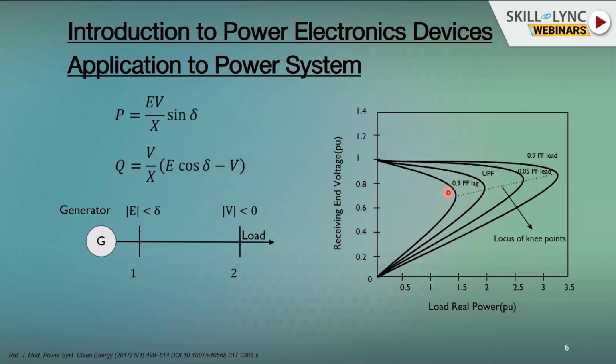Suppose we have different kinds of loads, because practically most of the loads are inductive loads, and we don't have many unity power factor loads. All motor loads, whatever we have at homes or in industries, and even power electronics converters used for UPS or drive applications, also require reactive power, which means they are lagging power factor loads. When we have lagging power factor loads, the knee point moves further to the left, which means that the loading capability at the receiving end reduces.